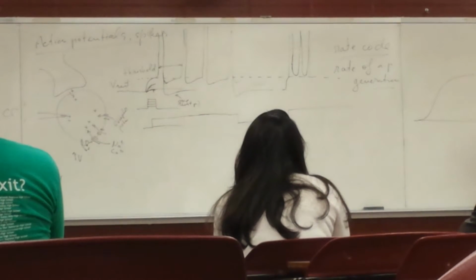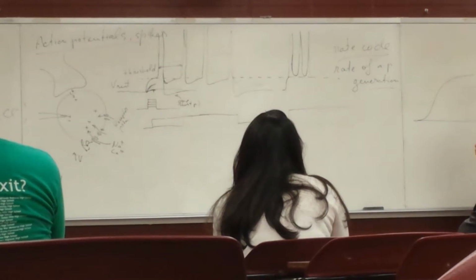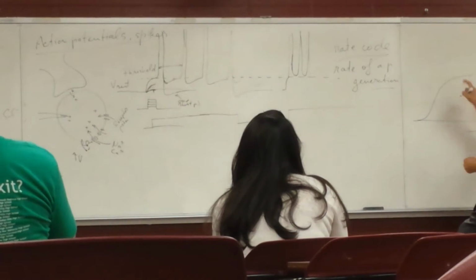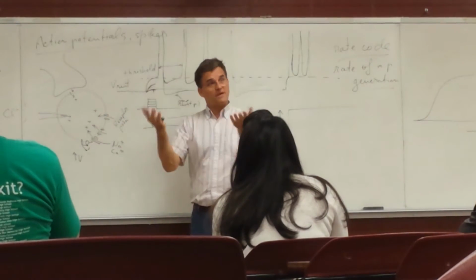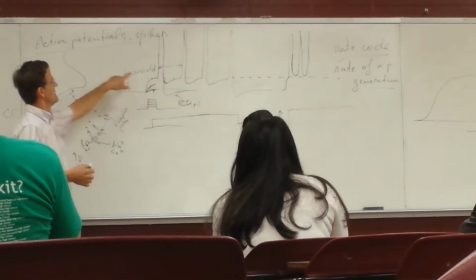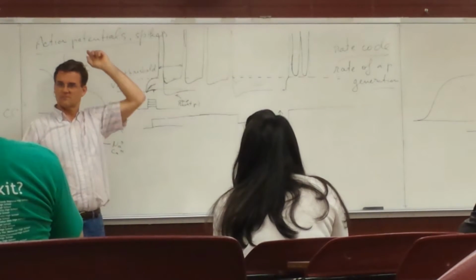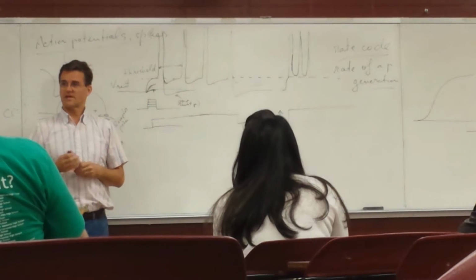On average, more channels will open. That means a larger current will flow through those channels, a larger current as a function of voltage. The more you push the voltage, and typically it's in the positive direction, the more positive the voltage gets, the more likely it is that the channel will open, and that many will open, and the more you open, the more you change the voltage, producing this runaway reaction, if you like, that corresponds to an action potential.